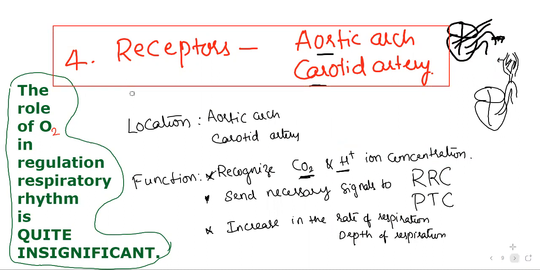So this is about the receptors of the carotid and aortic arch. Next, we'll conclude the chapter here; we have to discuss the respiratory disorders.